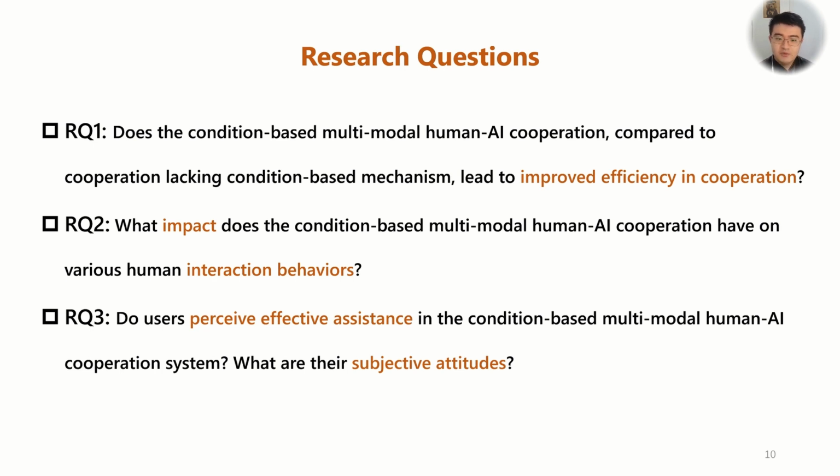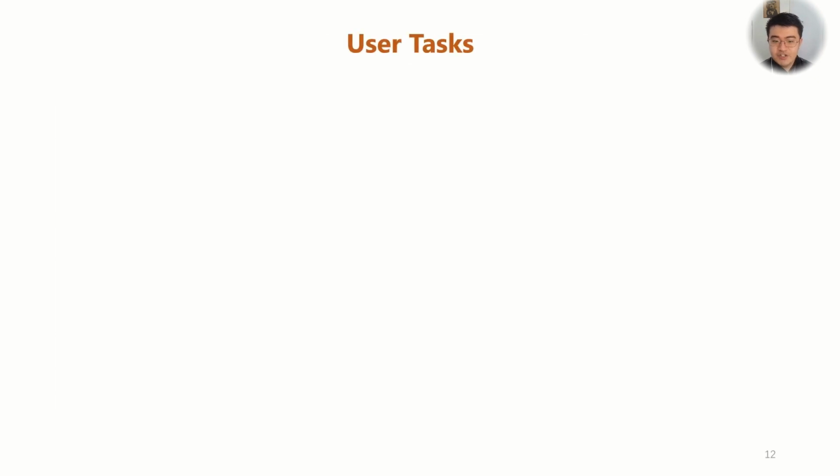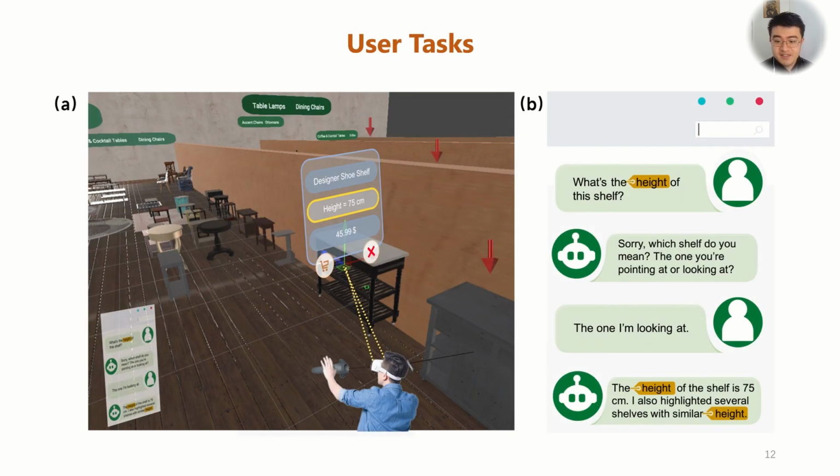In our user test, we developed a VR virtual shopping system as follows. The system features over 140 models of real furniture organized by category along corridors. Users interact with an AI voice assistant supported by a 2 LLM architecture we designed, powered by GPT 3.5 Turbo for intent detection and action generation. Users need to complete shopping tasks, interact with furniture in the scene, compare options, and cooperate with the AI assistant to obtain a shopping list matching the tasks.